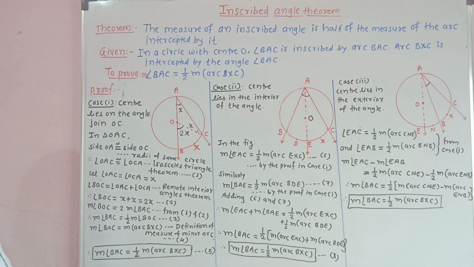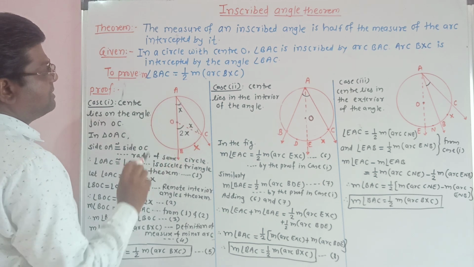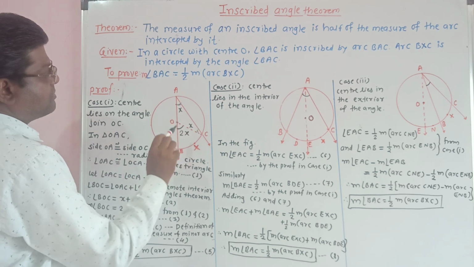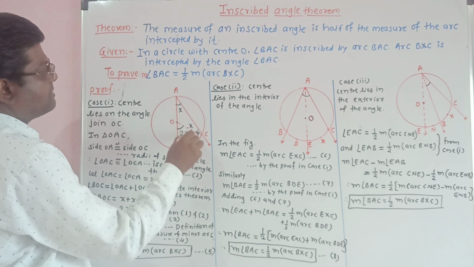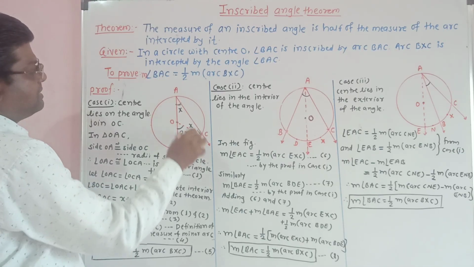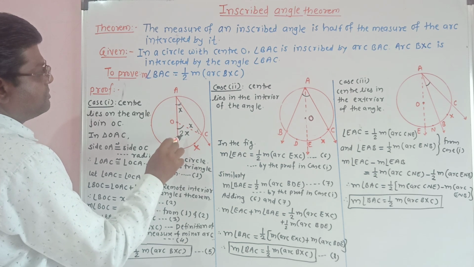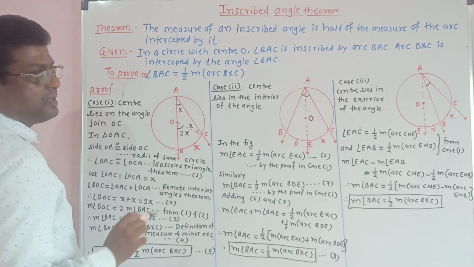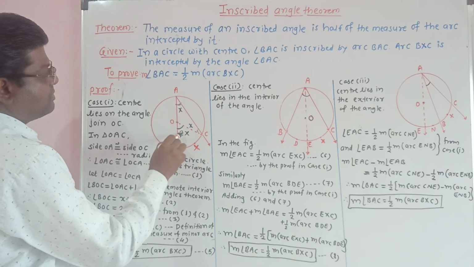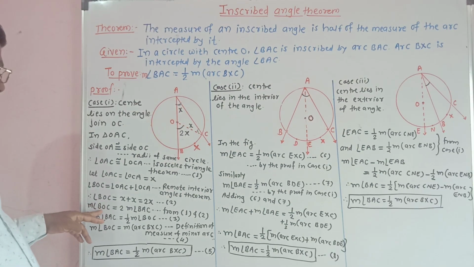Here angle BOC is equal to 2x. But x is equal to angle OAC. Therefore, angle BOC is equal to 2 into angle OAC. But angle OAC means angle BAC. Therefore, angle BOC is equal to 2 into angle BAC.